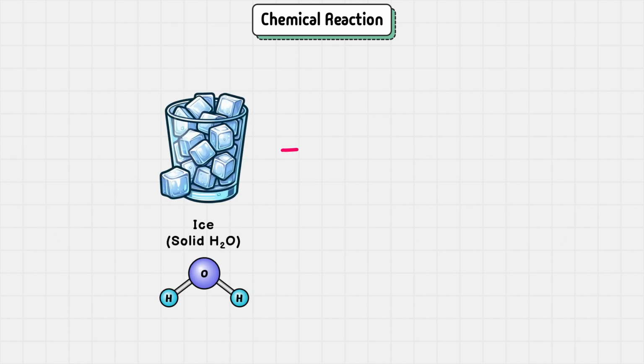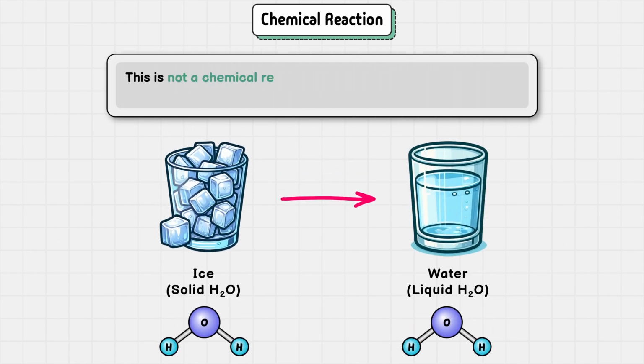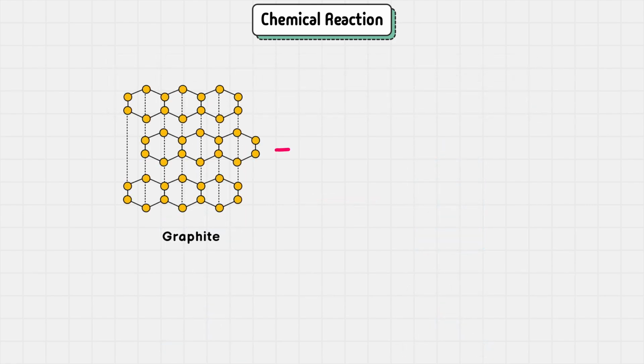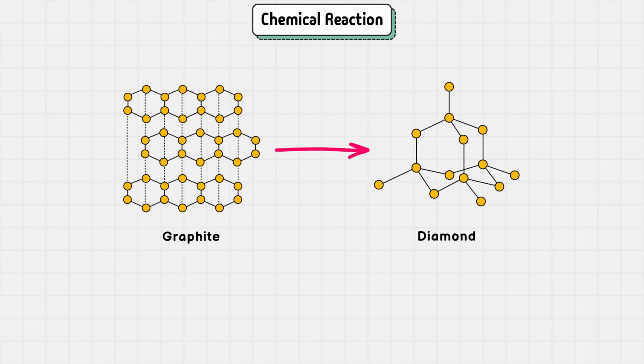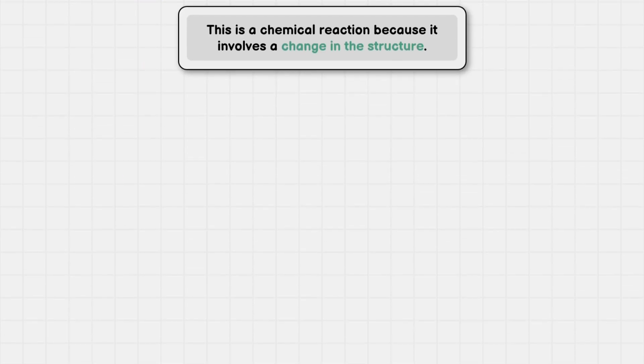On the other hand, if we melt ice into water, then this conversion can never be called a chemical reaction because ice and water are different states of the same substance, and their composition and structure are also the same. But if we were to convert graphite into diamond, then that would be a chemical reaction because in this process we have changed the structure of graphite, which led to diamond. And this is why we study chemical reactions in chemistry, to understand the transformations of matter. And that concludes our discussion. By now, we should have a solid understanding of what chemistry is all about.